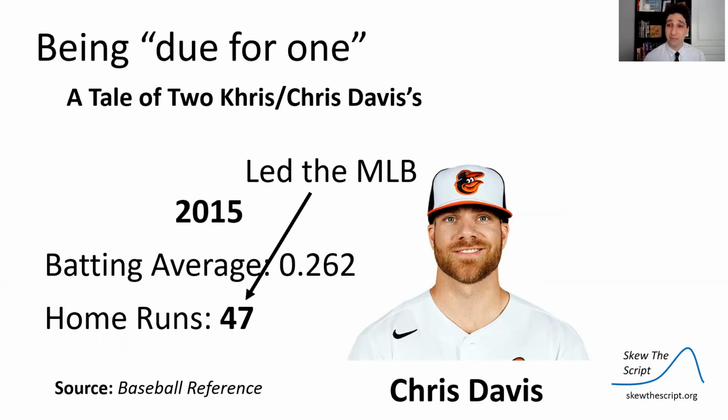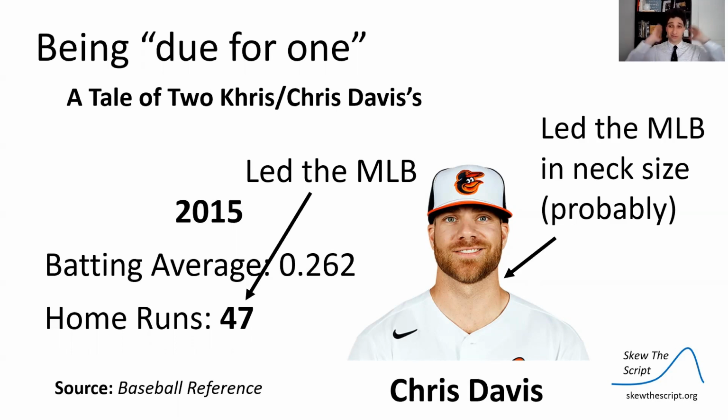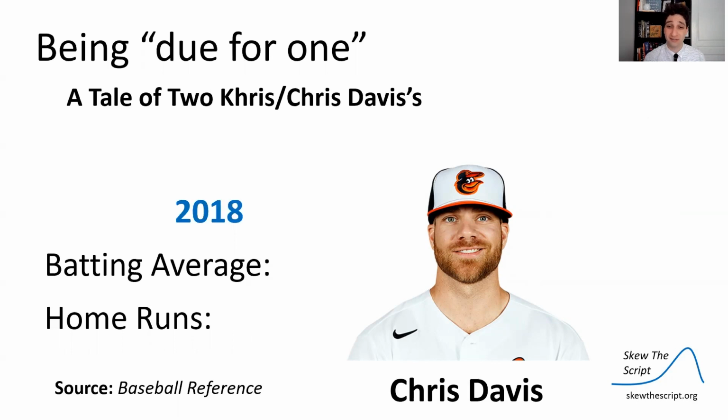Chris Davis with a C in 2015 had a batting average of .262 with 47 home runs. He actually led the major leagues that year with those 47 home runs. He was a huge power hitter. He also led the major leagues in terms of neck size. Look at that thing, like a tree trunk. Very impressive.